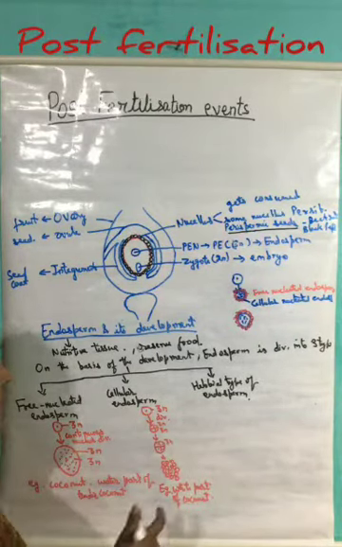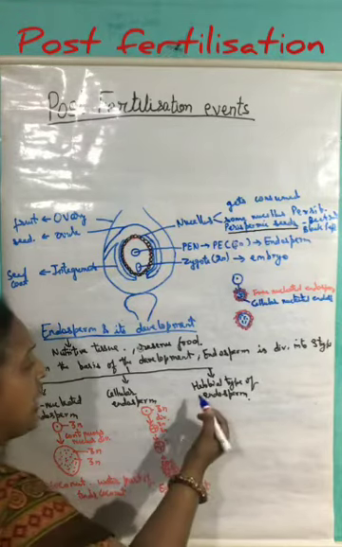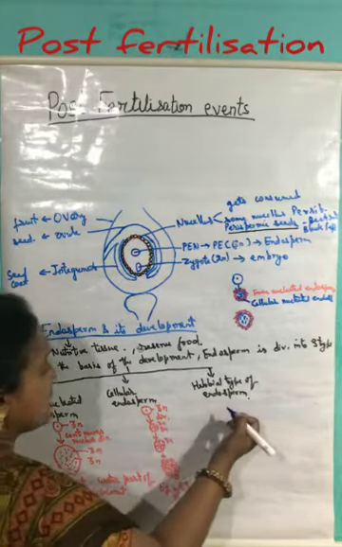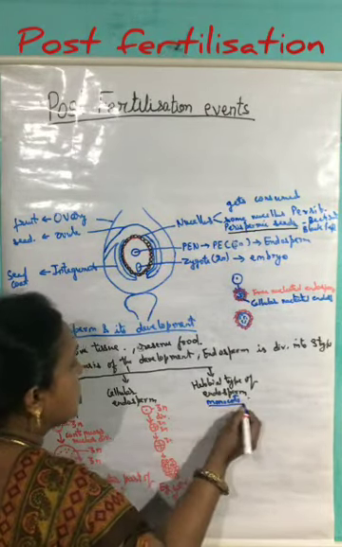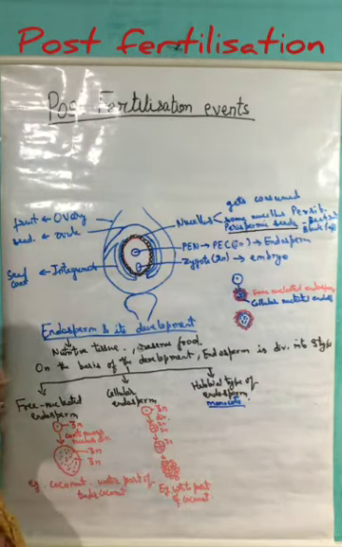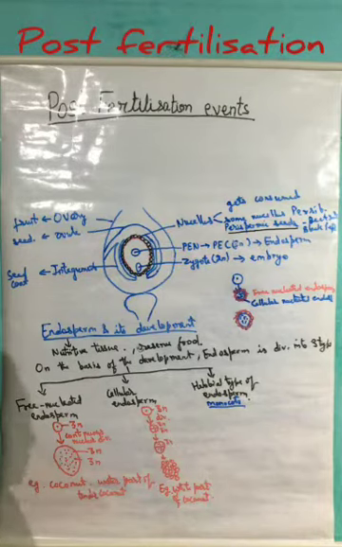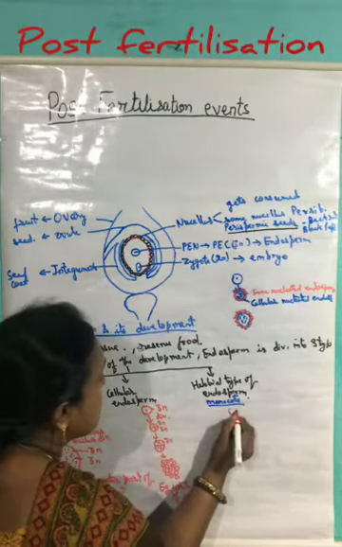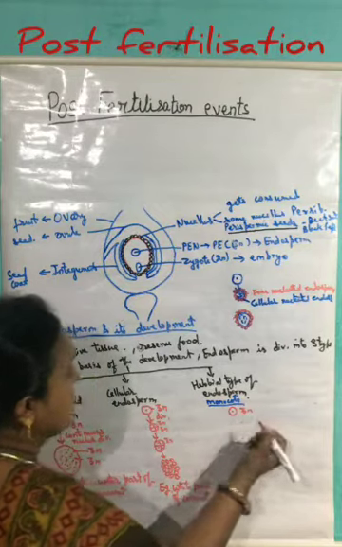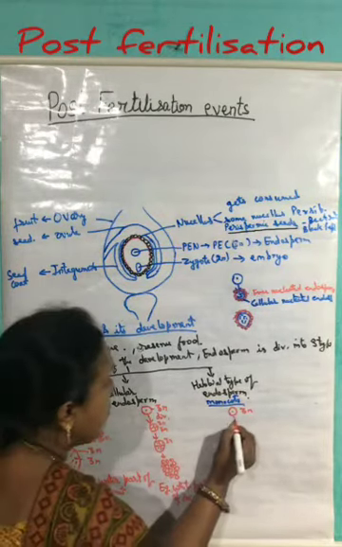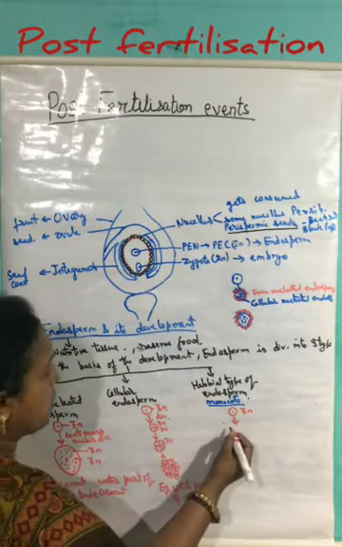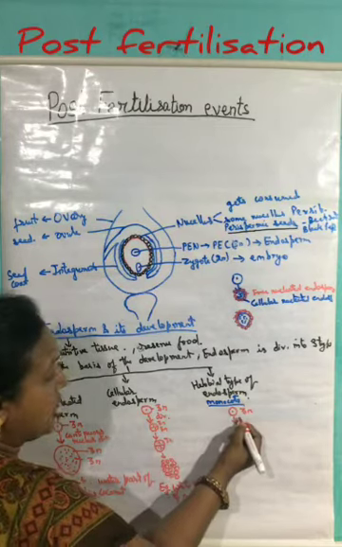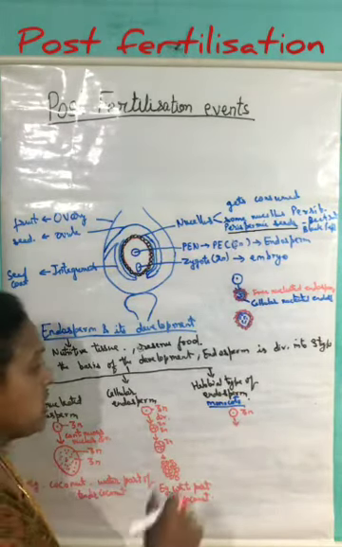So this is how the endosperm of the coconut is formed. Now coming to the third type, that is known as the helobial type of endosperm, which is generally found in monocot plants. Here, first of all, the endosperm cell having 3n chromosomes undergoes karyokinesis followed by cytokinesis.